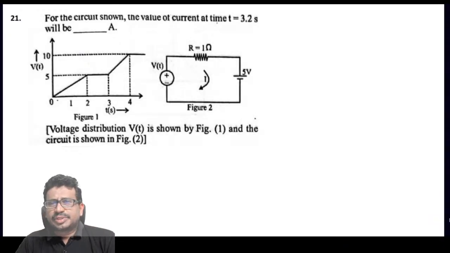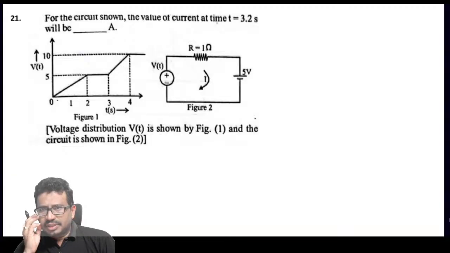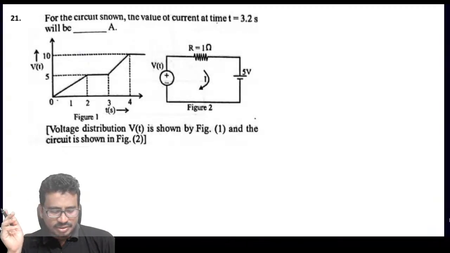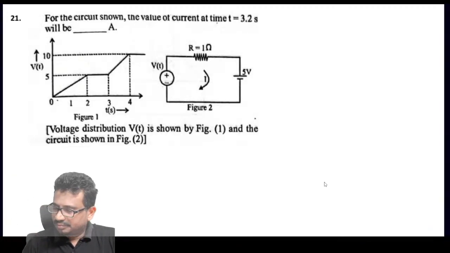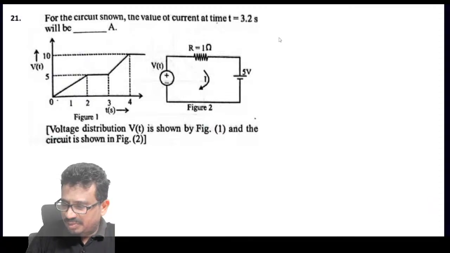For the circuit shown, the value of current at t equal to 3.2 seconds is. Now, here basically this current I will be given as what? Tell me now.